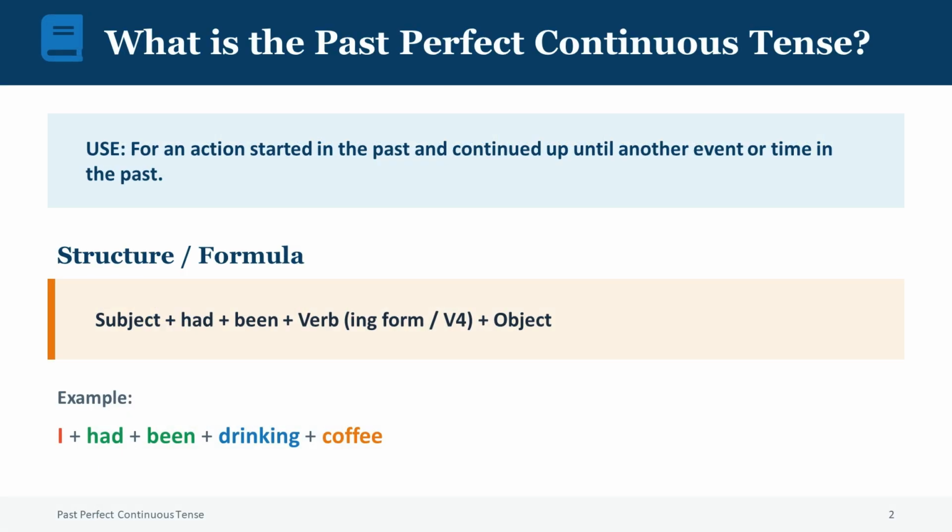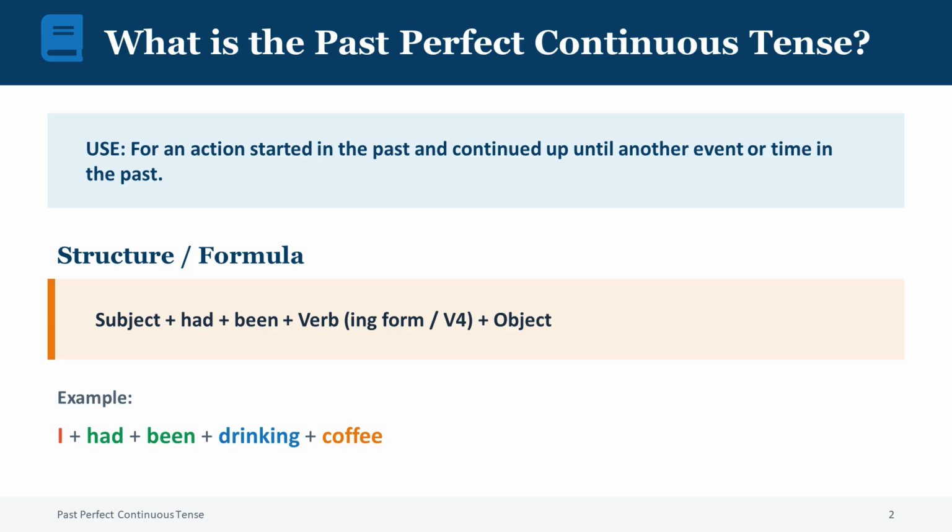The past perfect continuous tense is used for an action that started in the past and continued up until another event or another time in the past. Now let us look at the structure. The formula is subject plus had plus been plus the verb in its ing form, also called V4, plus the object. For example, I had been drinking coffee.